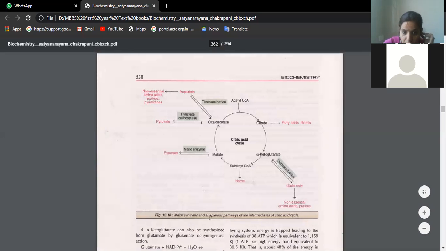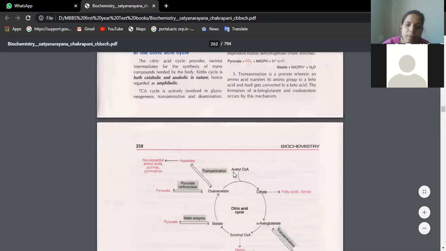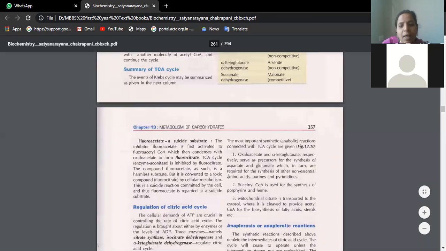You have to write this, beta, anaplerotic pathways of the intermediates of citric acid cycle. We'll go with citrate first, in order. Citrate can be converted to fatty acids and sterol. So that means it is an anabolic reaction, isn't it? Alpha ketoglutarate can be converted to glutamate, non-essential amino acids, purines. Succinyl-CoA can be converted to heme. Malate can be converted to pyruvate, pyruvate to malate. Similarly, pyruvate to oxaloacetate, oxaloacetate to pyruvate. Then transamination of oxaloacetate is again a reversible reaction. So it is involved in many anabolic reactions, and complete breakdown to give energy is catabolic.